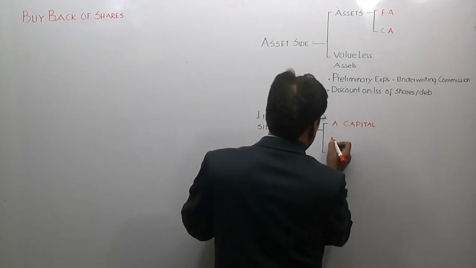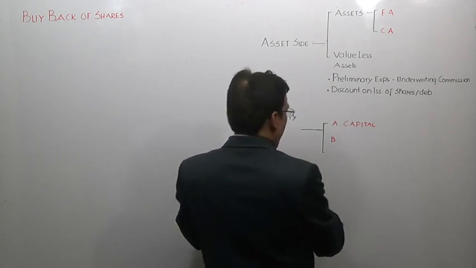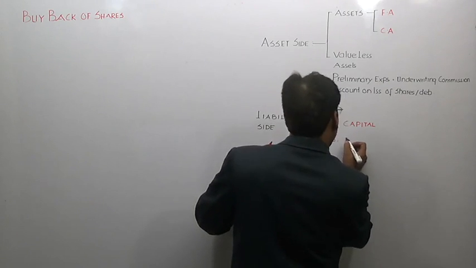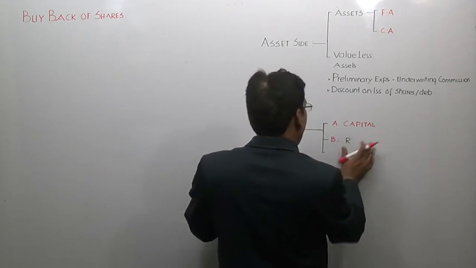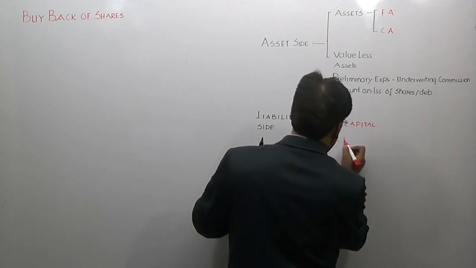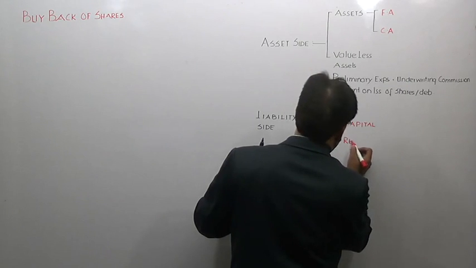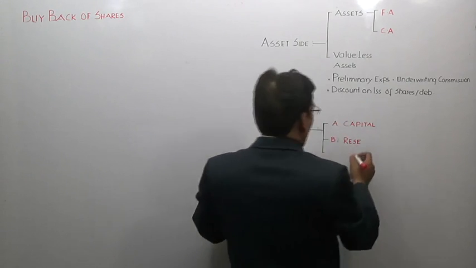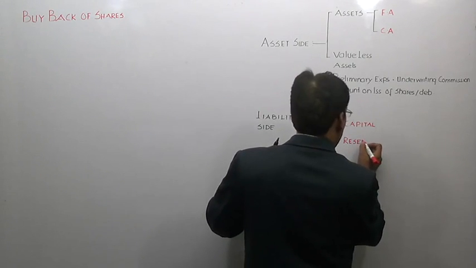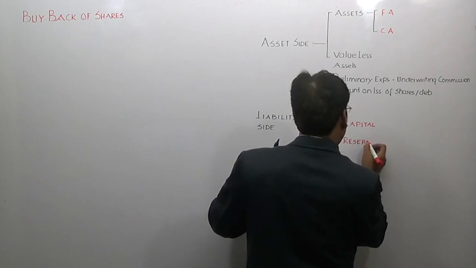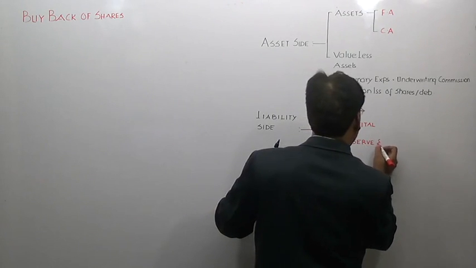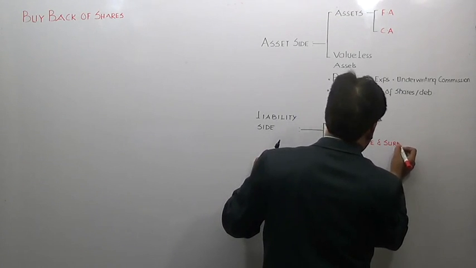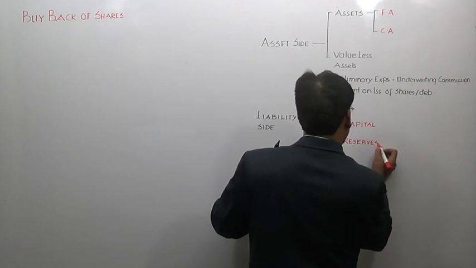Part B is related with what? Part B is related with your reserves and surplus, and you need to develop a deep knowledge regarding the reserves and surplus of the company. Then it will definitely stand you in good stead to have complete proficiency. For simplicity's sake, I will simply write reserves.